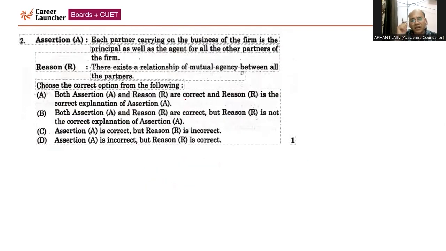Now coming to the next. This is an assertion based question. The assertion is: each partner carrying on business for the firm is principal as well as agent. Yes, the partner is a principal as well as the agent for all the partners. And the reason they have given: there exists a relationship of mutual agency. Yes, with respect to mutual agency, every partner in itself is an agent of the other partners. So I think both the assertion and reason are correct, and in fact, the reason is the correct explanation of the assertion. That's why it needs to be option A. So option A will be the correct answer.